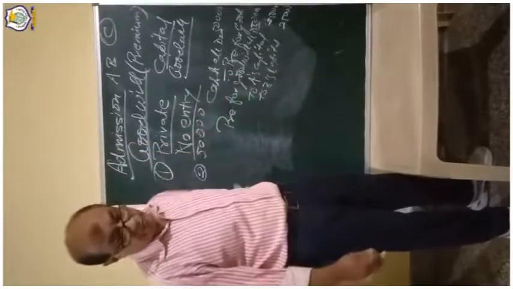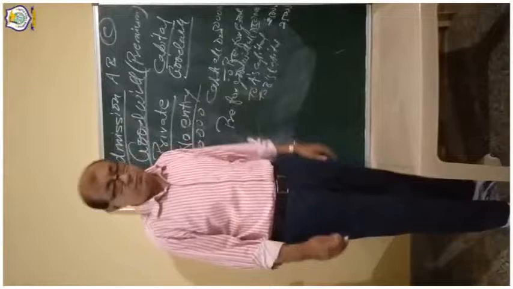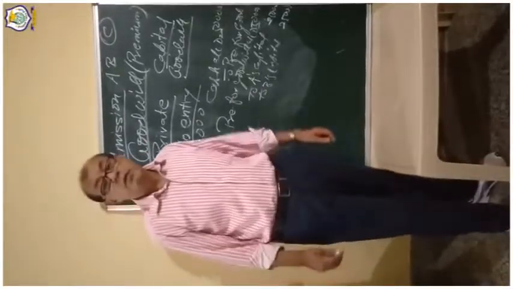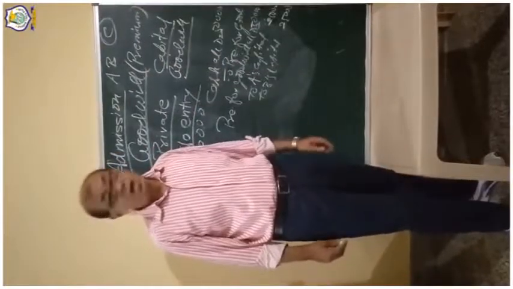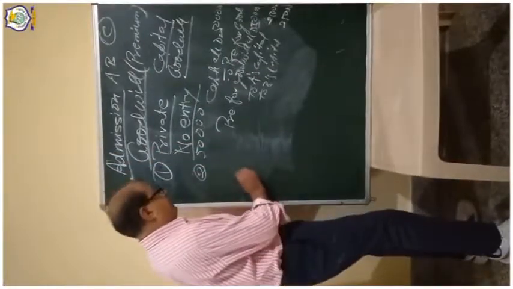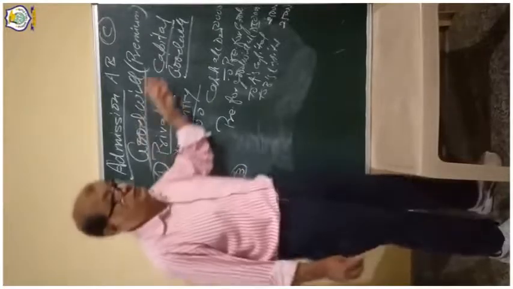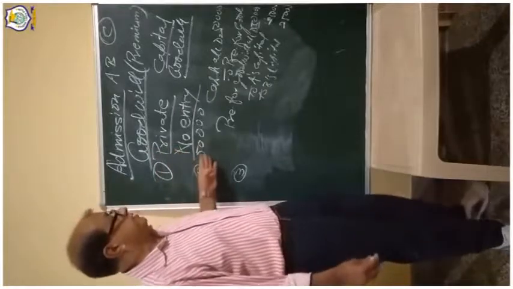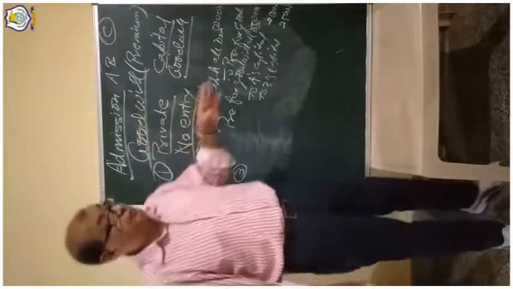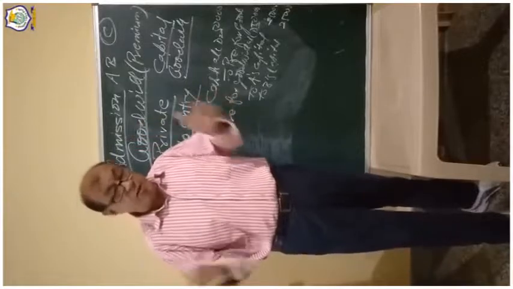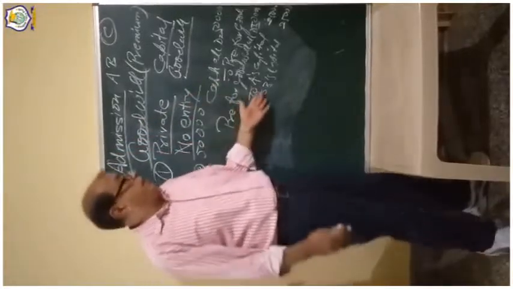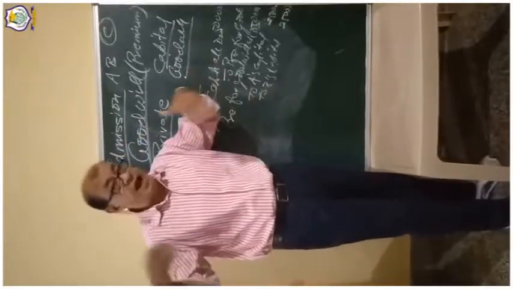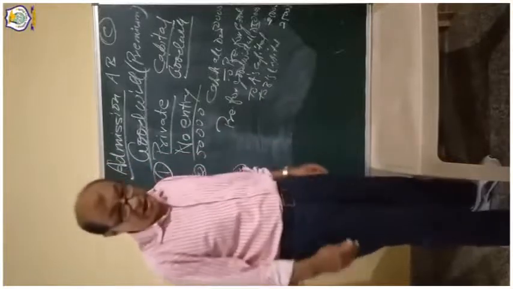In the third aspect, that 50,000 is withdrawn by the old partners. The three aspects I told you about goodwill: privately, no entry. In the first and second, the goodwill amount remains in the business, and we did two entries for that. In the third part, one more entry will increase.